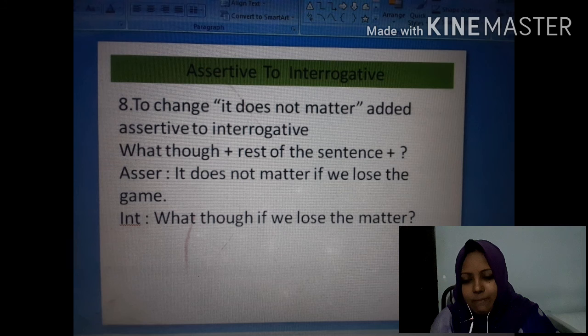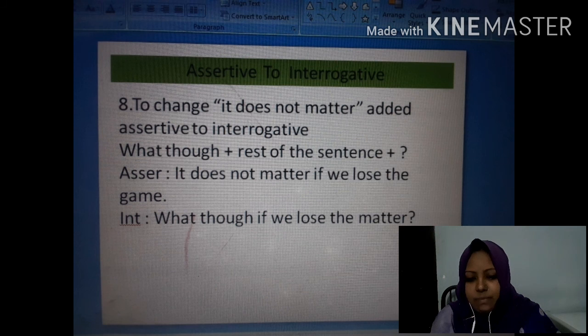You can see that I have mentioned it in the inverted comma. What will you do? What though plus rest of the sentence plus note of interrogation. So in the place of it does not matter, you have to replace what though.